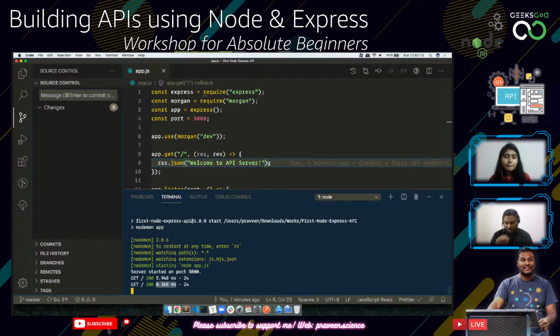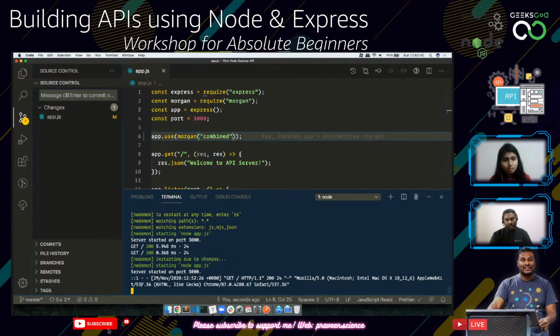Let's see what other formats Morgan is giving us. So let's say there is the combined format. Let's see what it does. So it started, and if I refresh this page, I got a lot more details now. I've got the remote IP address. I got the date and time when it was requested along with the time zone. Then it is a GET request using the HTTP 1.1 protocol. 200 is the status code. 24 bytes of data has been sent. I don't know what this one is.